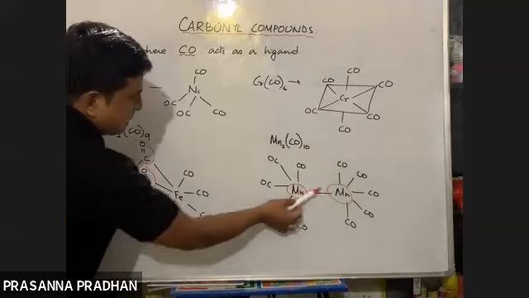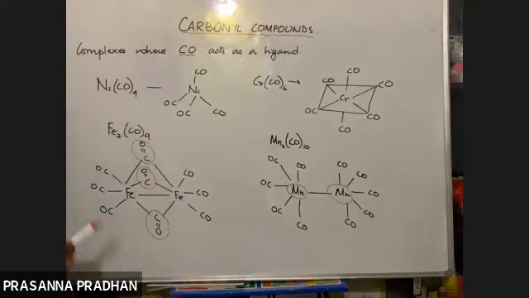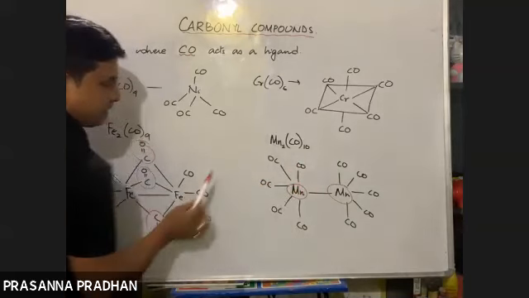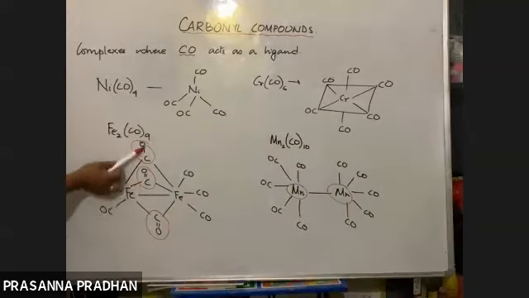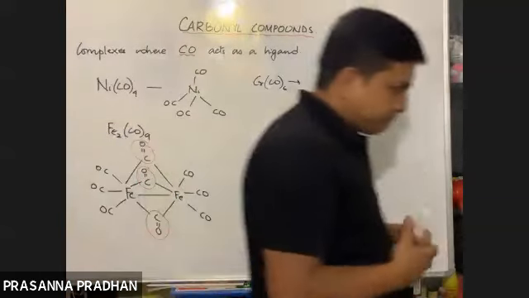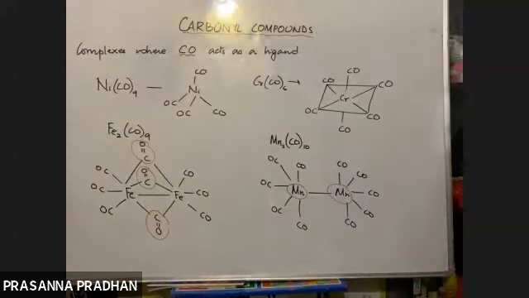So is there any bridging ligand out here? No. There is no bridging ligand. CO does not act as a bridge between two Mn. But here there are 3 CO which act as a bridge between two Fe. So these are known as bridging ligands. No need to go into detail. Just remember the structure, just go through the structure. Right?